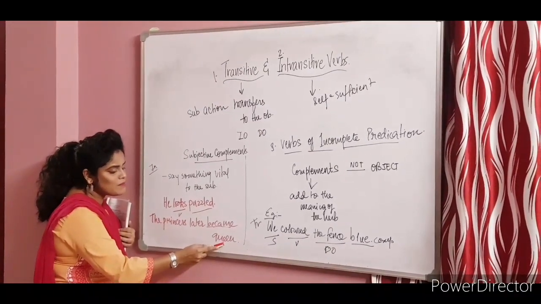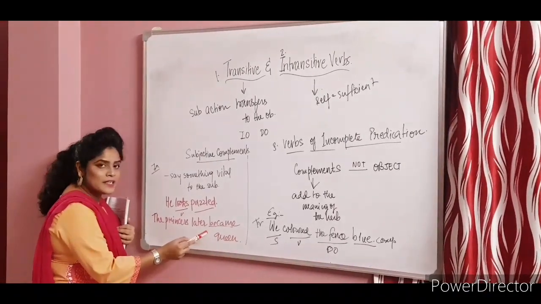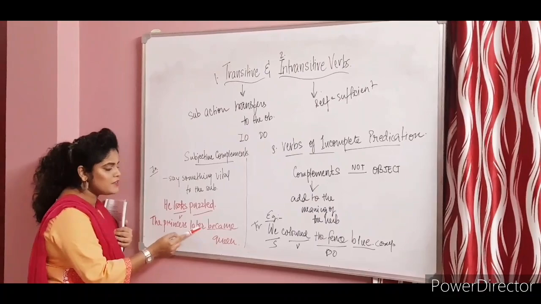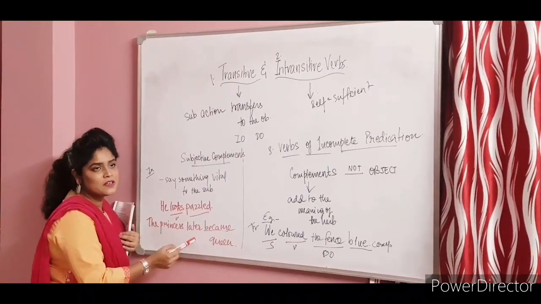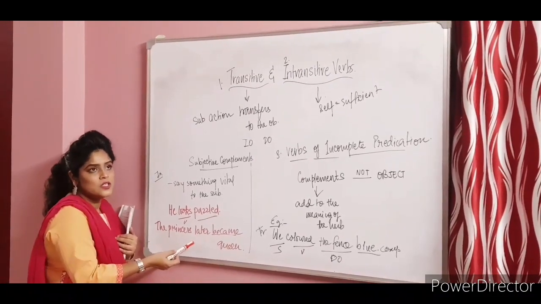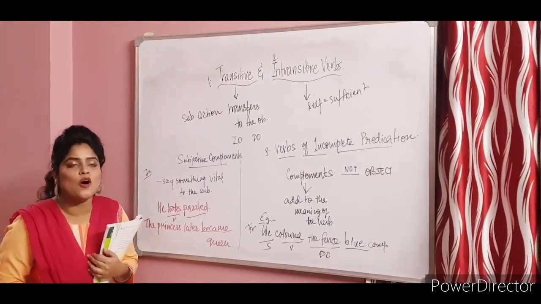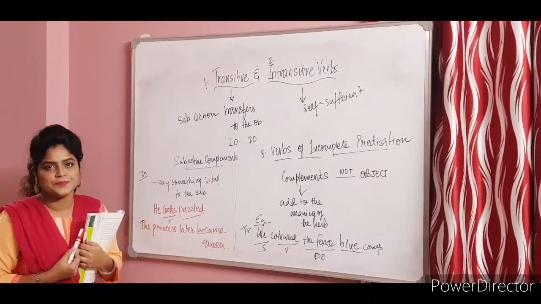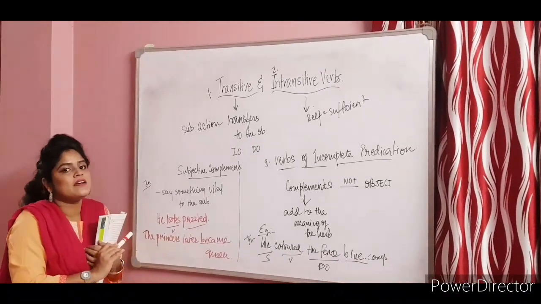Therefore, if the sentence has verbs like these, they are known as intransitive verbs of incomplete predication. Alright? Because without these, they are nothing.